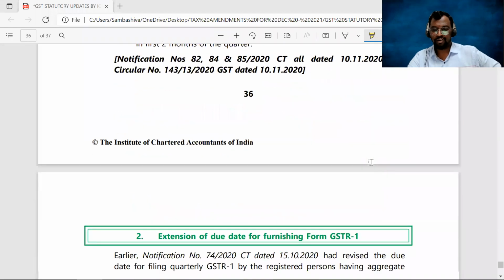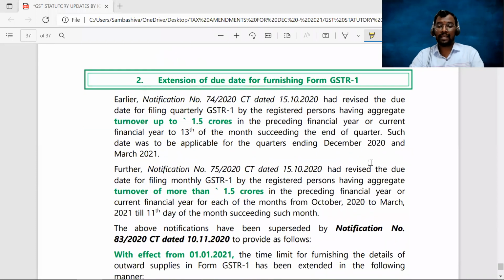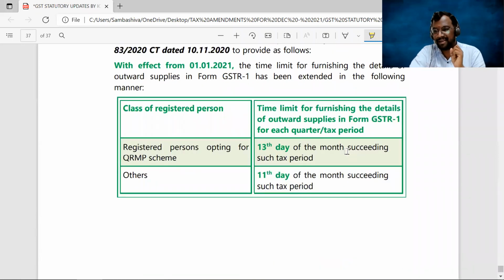Okay, sir. Now let's move on to the second and last amendment of the returns chapter, extension of due date for the furnishing of the form number GSTR 1. Right. Sir, so far we know that the due date for the filing of GSTR 1 under the normal scheme is 11th of the next month. Right, sir. And now those who opted for QRMP scheme, we have seen a different due date, 13th of the